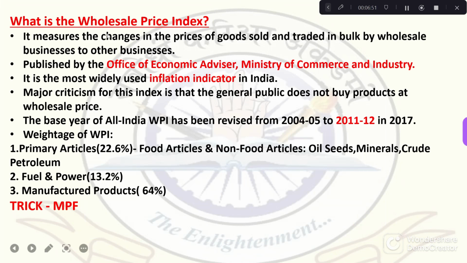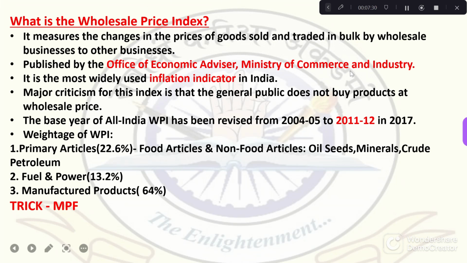Okay, wholesale price index. It is the change in the prices of goods sold and traded in bulk or at wholesale rate. That is, at the wholesale market, the price of the goods sold is the wholesale price index. And another is the consumer price index, which measures the changes in price of goods sold at consumer level, while WPI measures the changes in the prices of goods at the wholesale level, that is at the industry level, which is not in the market.